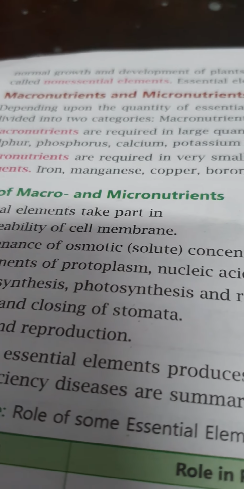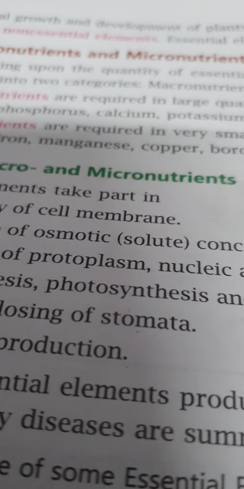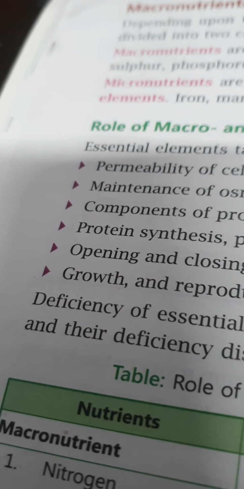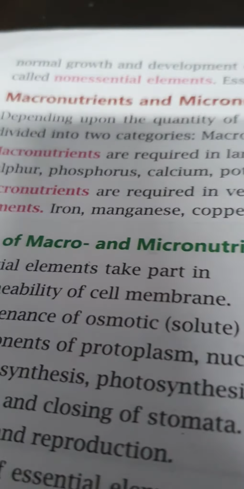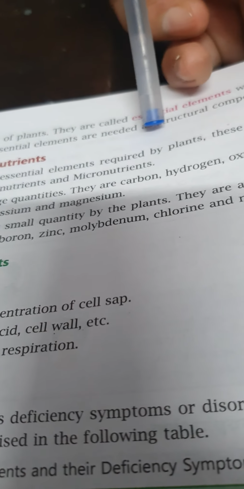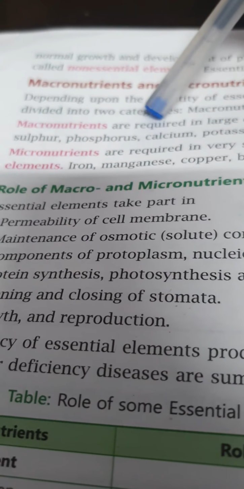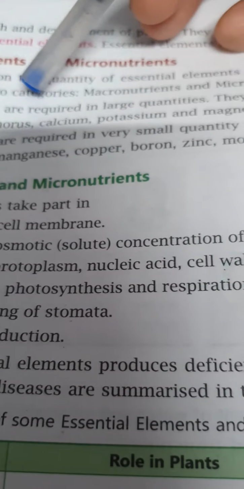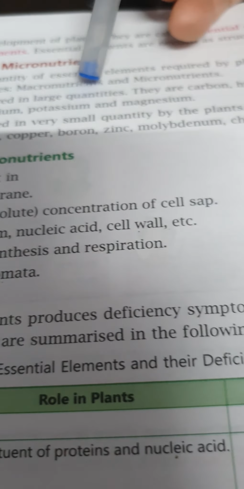Now, the essential mineral elements in plants, based on their quantitative requirements, are divided into macronutrients and micronutrients. Depending upon the quantity of essential elements required by the plant, these elements are categorized into two, macro and micro. Macronutrients are required in large quantities.